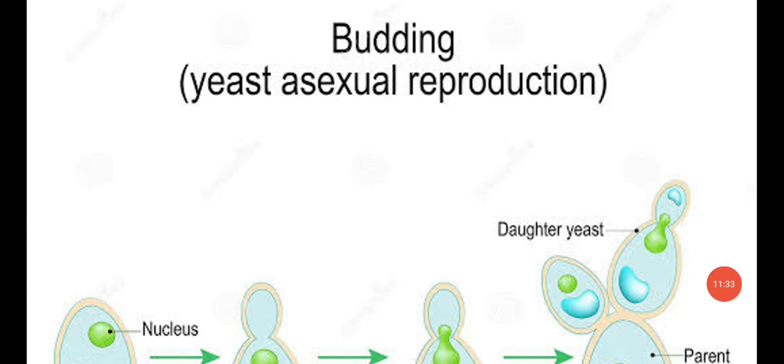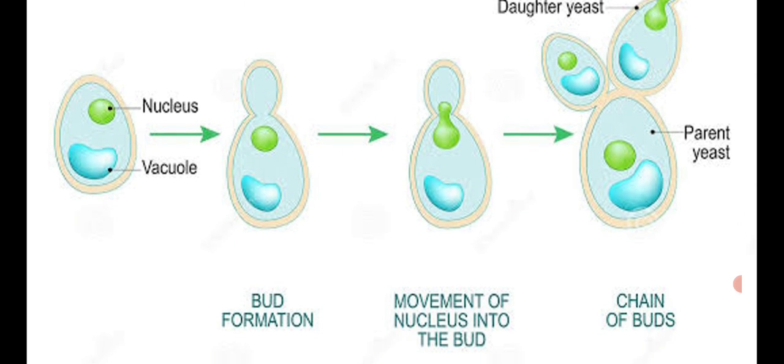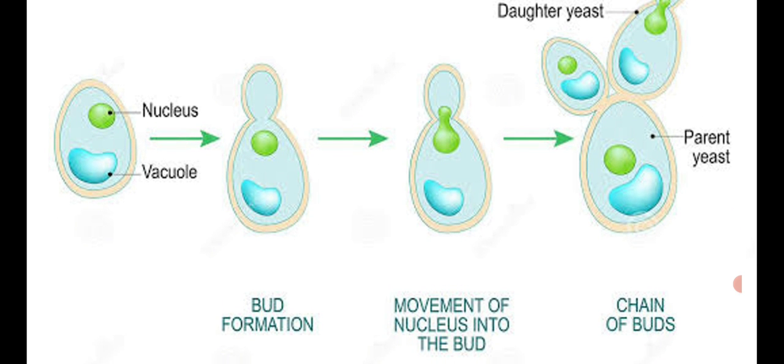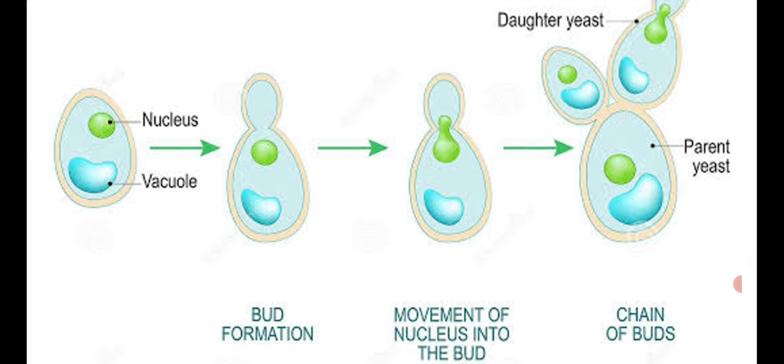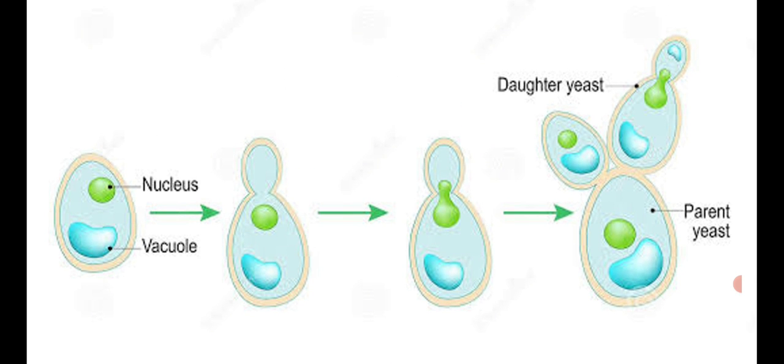Dear students, this is the budding process of asexual reproduction that occurs in yeast. The first diagram shows the yeast, the second one shows the bud-like structure forming on the outer surface of the yeast body. The final diagram shows the newly formed daughter yeast.